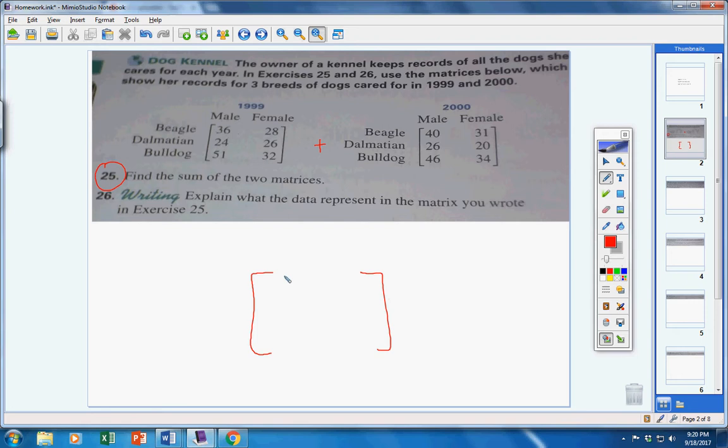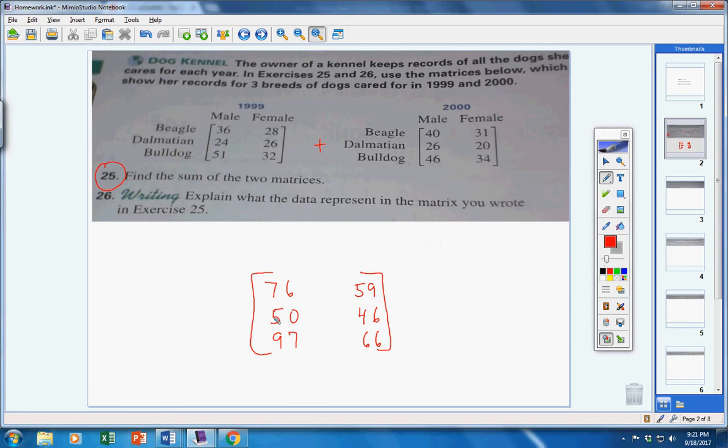36 plus 40 is 76. 28 plus 31 is 59. 24 plus 26 is 50. 26 plus 20 is 46. 51 plus 46 is 97. 32 plus 34 is 66. Okay? Now, pretty simple. But now explain what the data represents in this matrix.